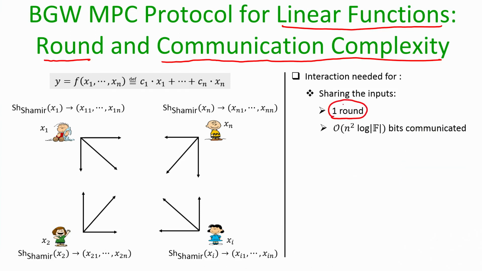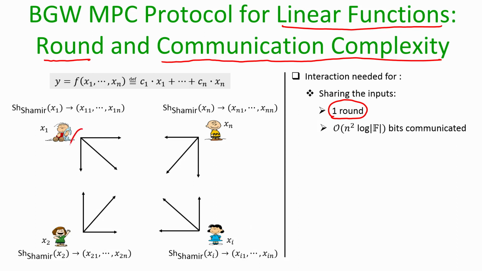Even though when I demonstrated the protocol, I first showed P1 sharing, followed by P2, then P3, then P4, when you are implementing it, while P1 is secret sharing its input, P2 can also start its secret sharing instance at the same time, because there is no dependency between them. The sharing polynomials which P1 and P2 pick are independent.